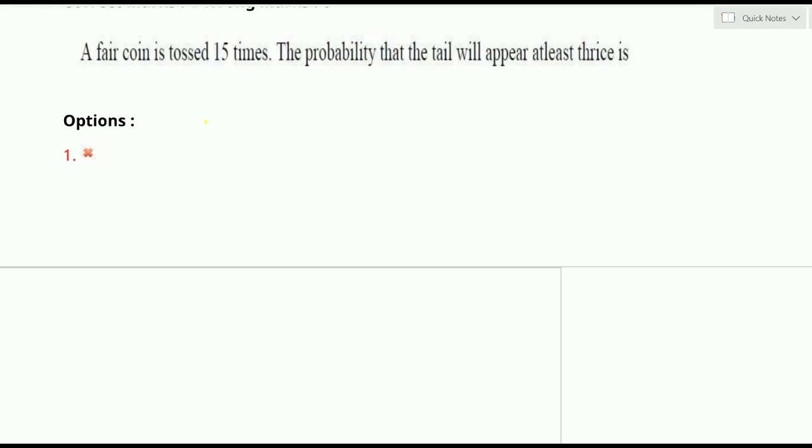Fair coin means unbiased. It has both one head and one tail. How many times is it tossed? 15 times. What is the probability of getting head in a single trial? We can take P as 1 by 2, one H out of the 2 events H and T, and Q is also 1 by 2. The number of trials, that is how many times it happened, is given as 15, so n is equal to 15.